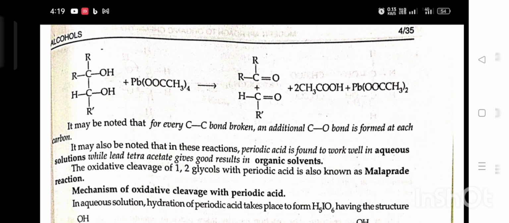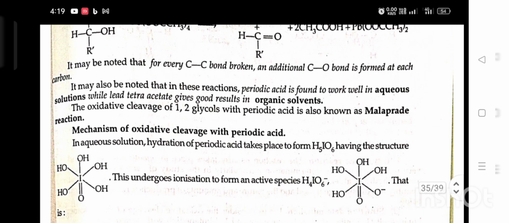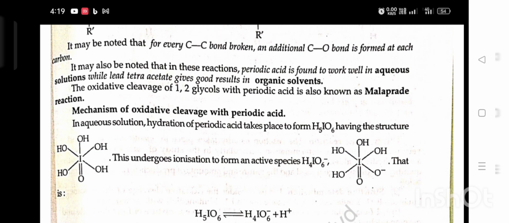Mechanism of oxidative cleavage with periodic acid. In aqueous solution, hydration of periodic acid takes place to form H5IO6 having the structure shown. This undergoes ionization to form an active species, H4IO6 negative.